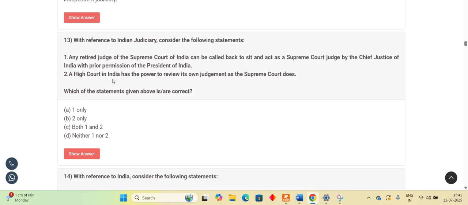Then we have: a High Court in India has the power to review its own judgment as the Supreme Court does. Now, on the facial aspect, when you look at it from the first instance, you think that this is right, but actually this is wrong. This is not the correct statement as per the official answer key. Now, why is it so? This particular statement is a comparative statement. Just read it again. A High Court in India has the power to review its own judgment as the Supreme Court does. As the Supreme Court does. It is a comparative statement.